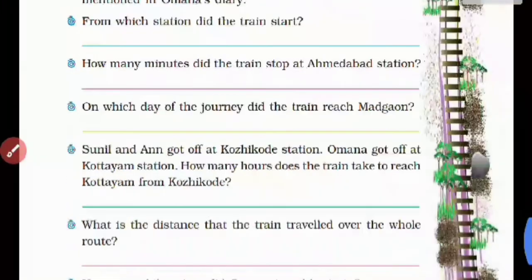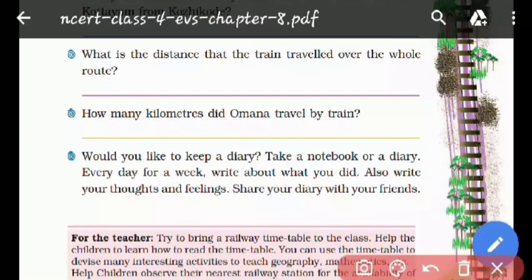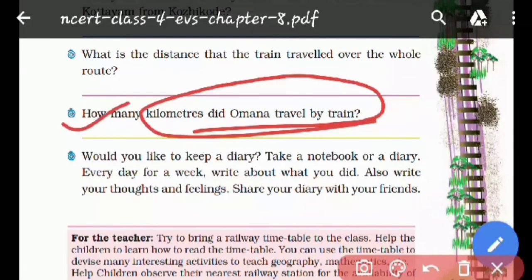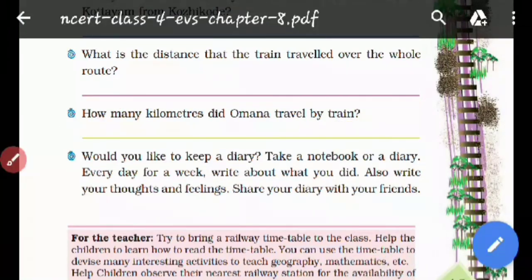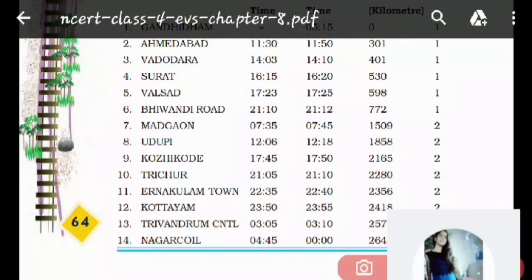Now let us see the next one. How many kilometers did Omana travel by train? Omana got off at Kottayam station. So how many kilometers did Omana travel? So the correct answer is, no, it's not 2318. एक स्टूडेंट 2318 लिख देता है तो सब लोग उसके पीछे पीछे 2318 लिखने लग जाते हैं. The correct answer is 2418 kilometers.